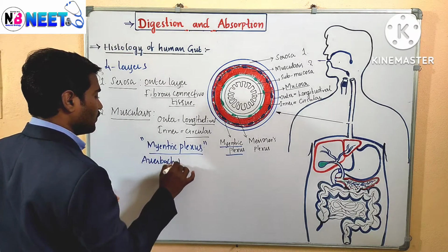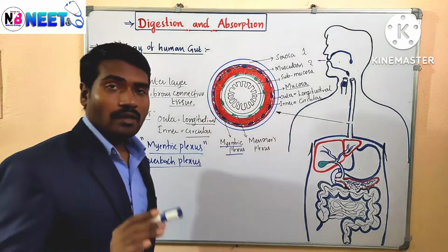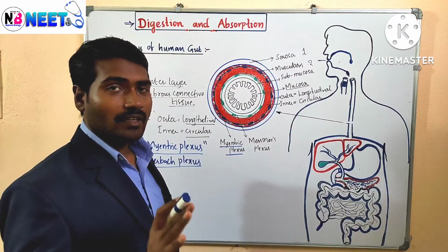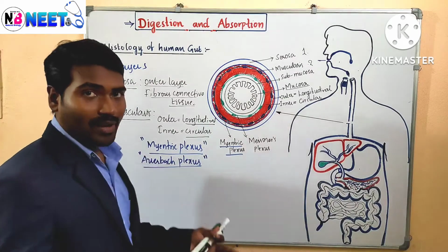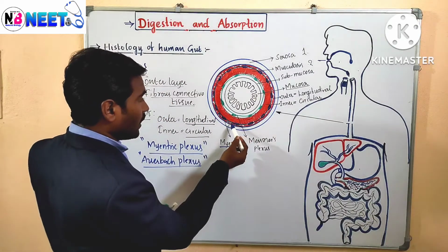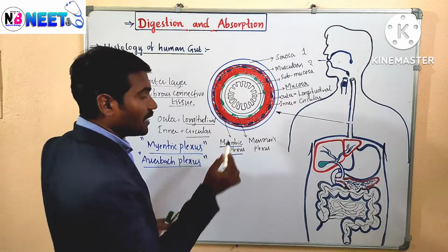Auerbach plexus. Right, a little disturbance from the outside. Okay, Auerbach plexus or plexus of Auerbach, where it is present between the outer longitudinal muscles and inner circular muscles.